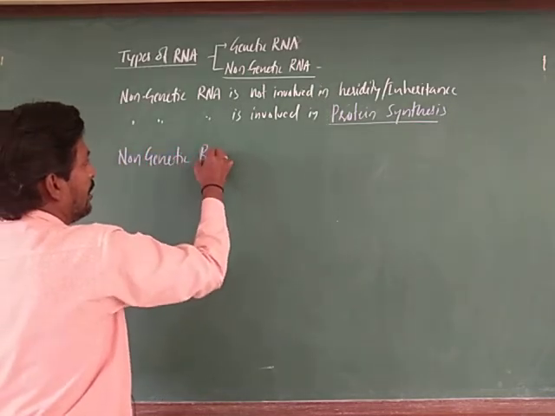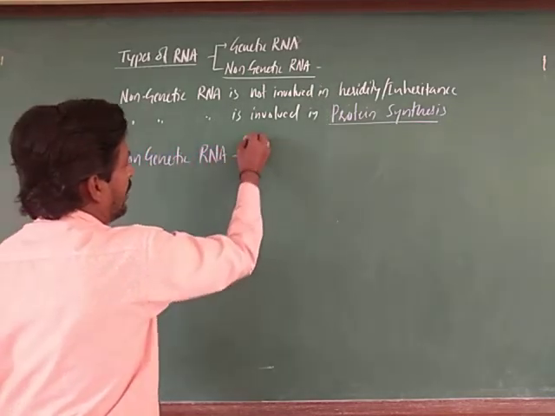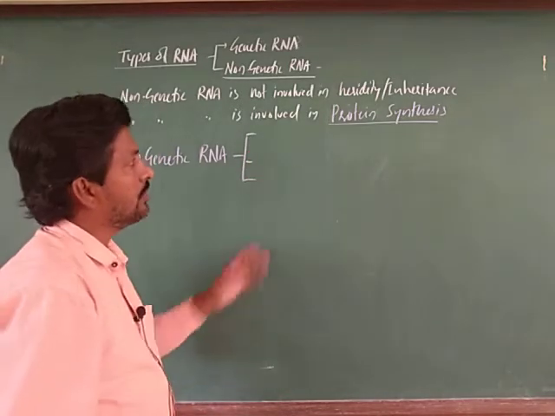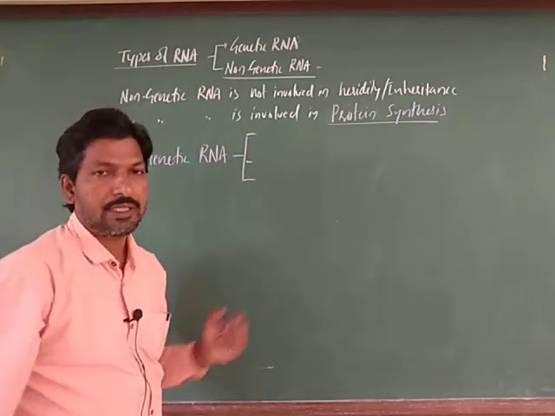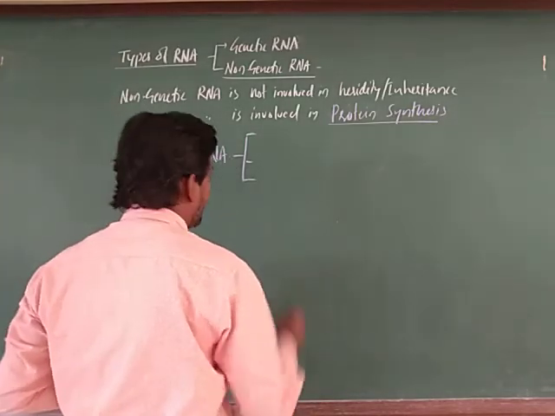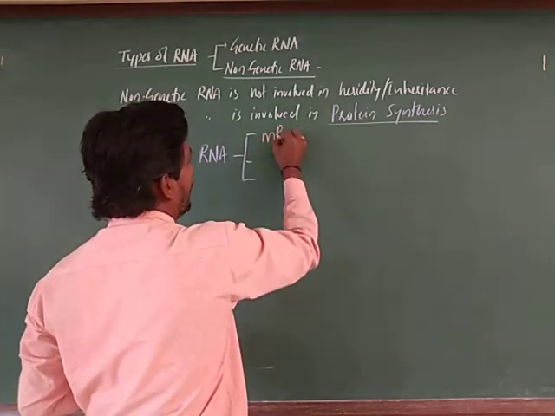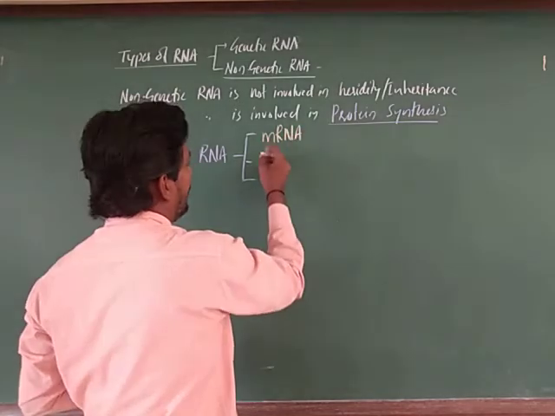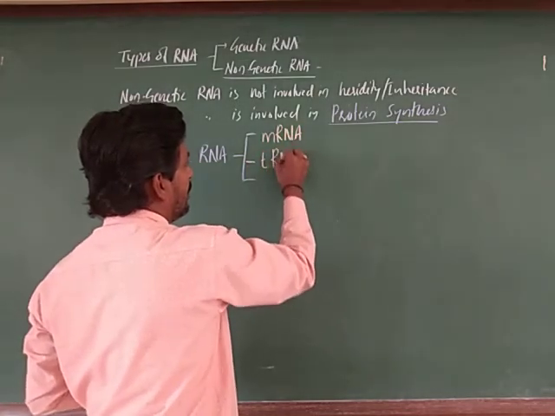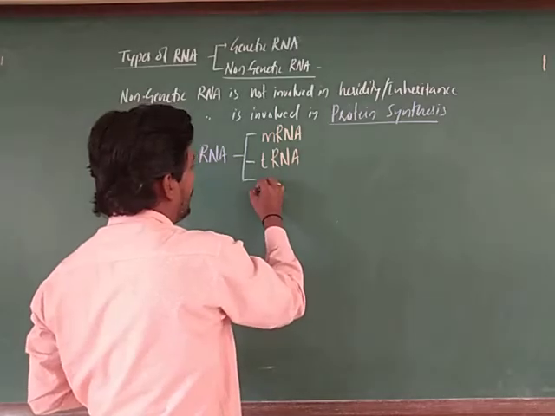Non-genetic RNA has many types, but I am taking the major three types which are involved in protein synthesis. The first one is mRNA, the next one is tRNA and rRNA.